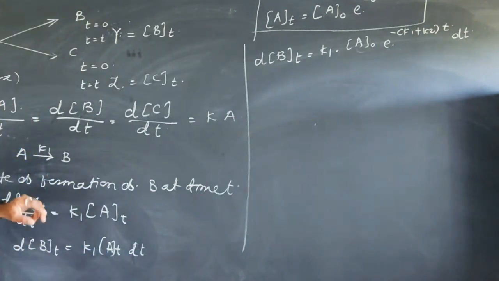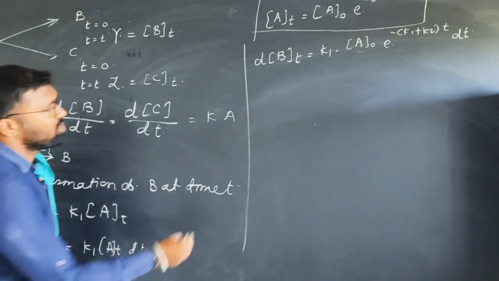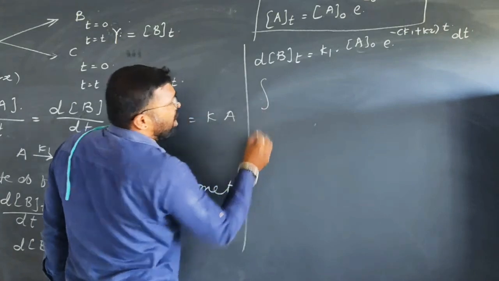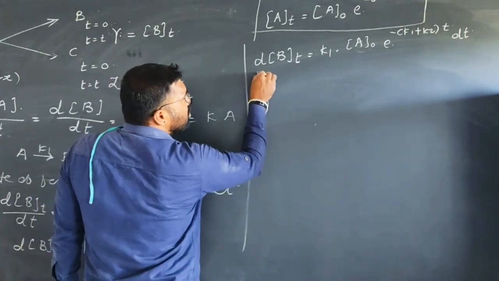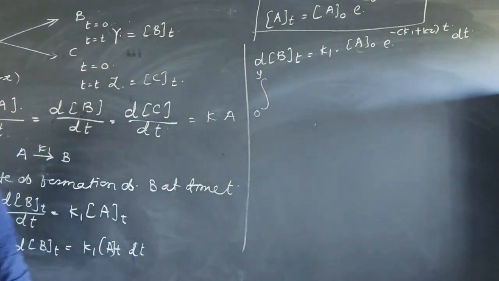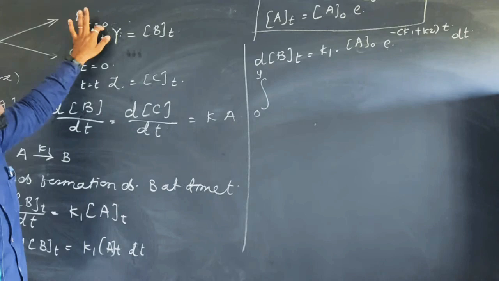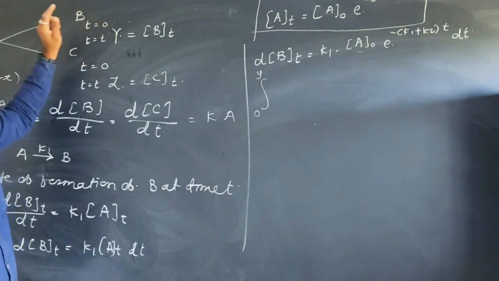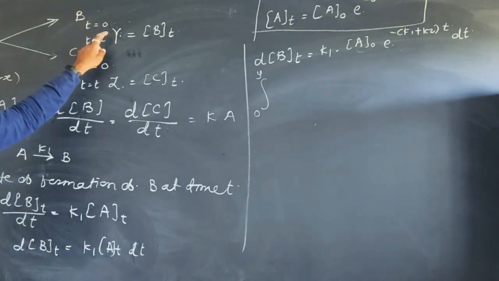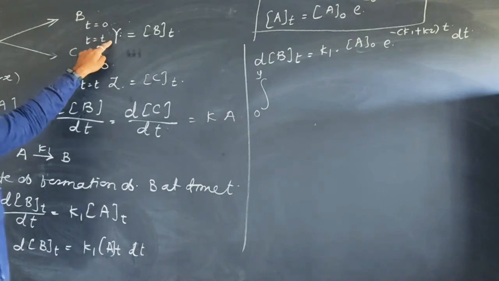Now integrate this equation within the suitable limit. Integration of 0 to y. Why this y? Because the initial concentration of product B is equal to 0 at t is equal to 0, and at t is equal to t, the amount of product formed is y.